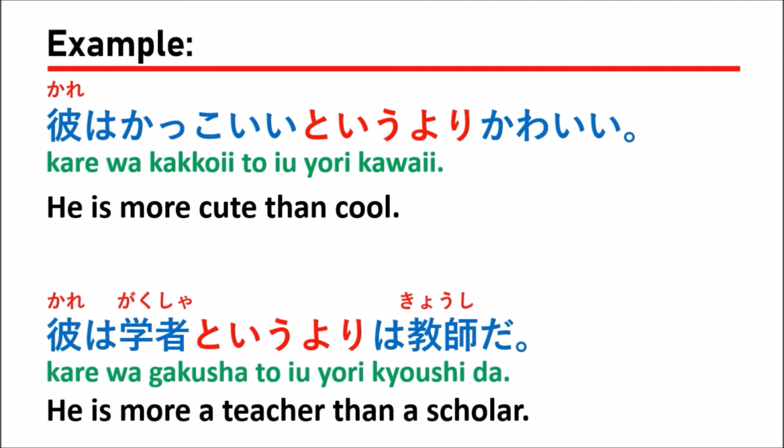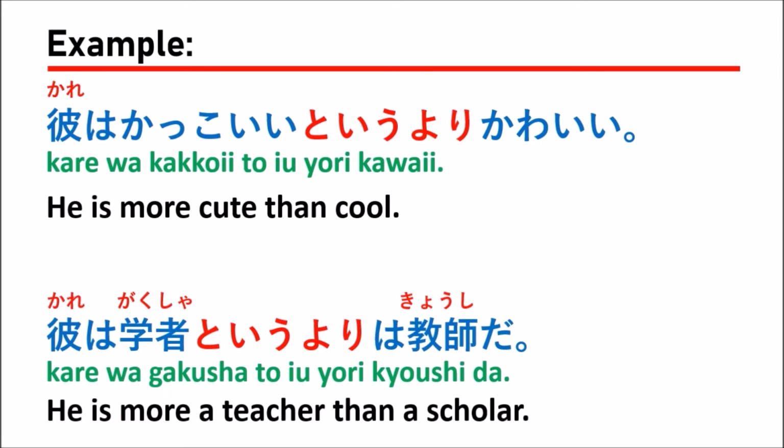In here, they are かっこいい and かわいい。かわいい means pretty, or good, or cute. かっこいい means cool. So when you want to compare, you say he is more cute than cool, right?